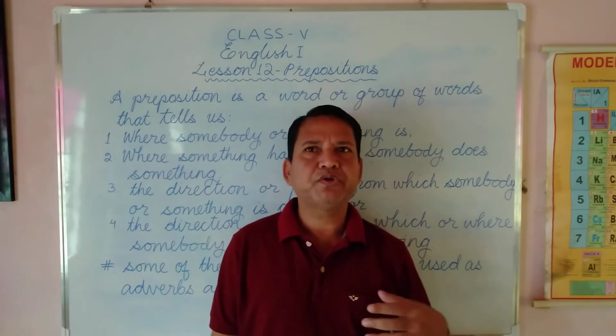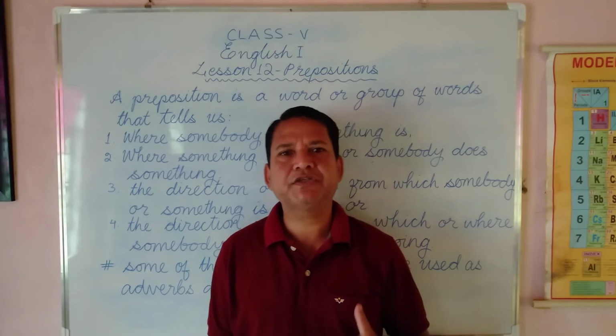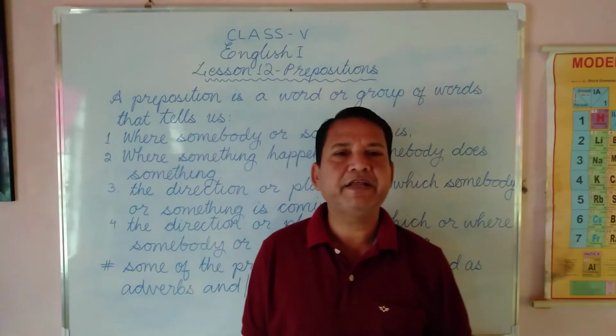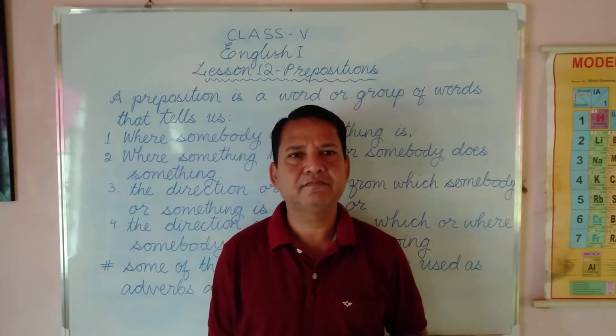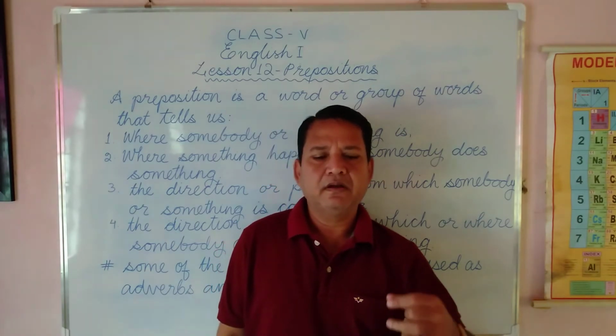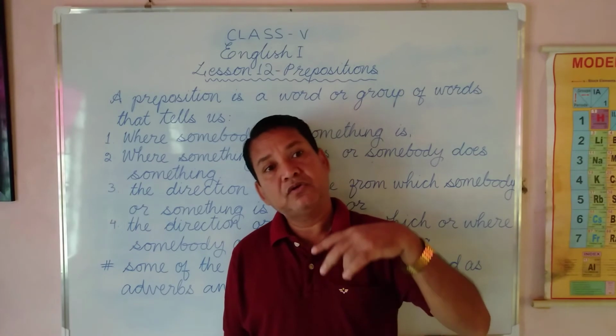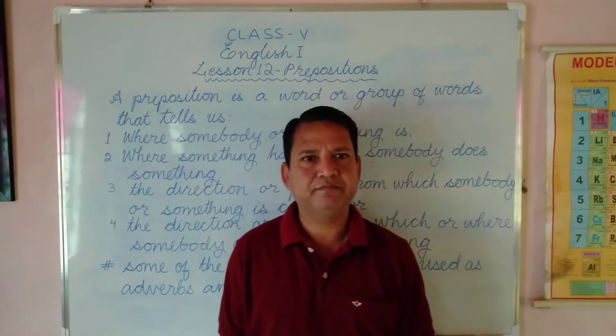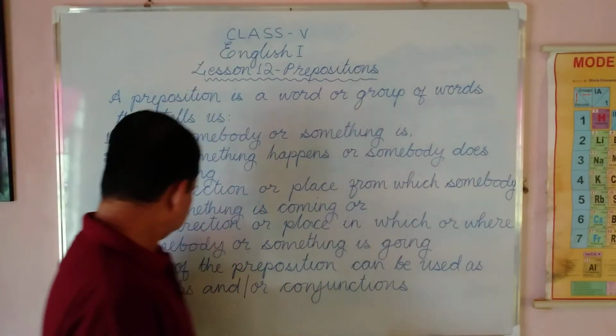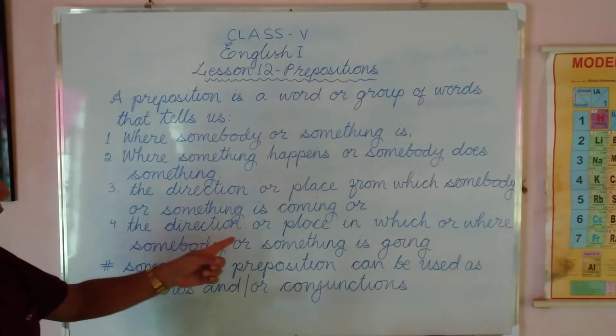Our teachers are taking us to Delhi for excursion. The children went to the teacher's residence for tuition. This is the example. Okay, these are explained.